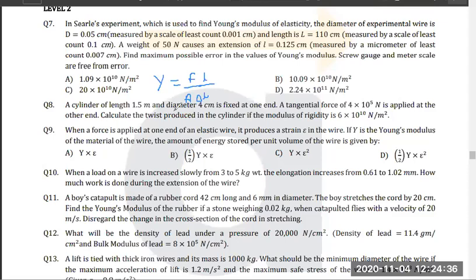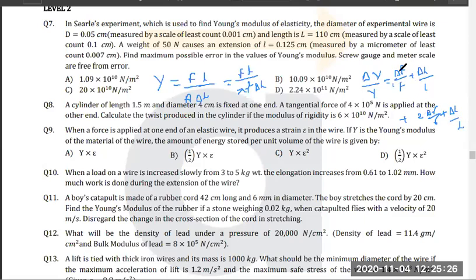Or in terms of radius, F L by pi r squared into delta L. And using the concept of error and measurement, can you say that delta Y by Y is equal to delta F by F plus delta L by L plus 2 into delta R by R, plus delta l by l, small l? Yes or no?